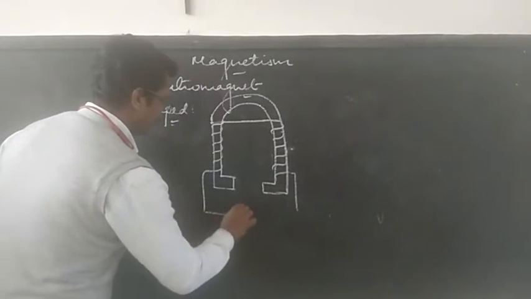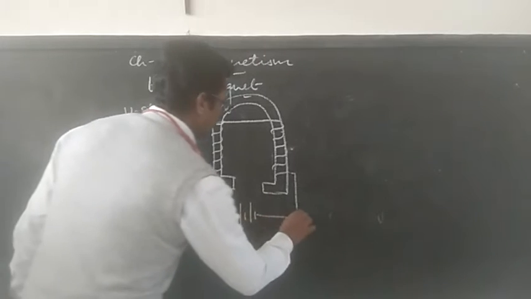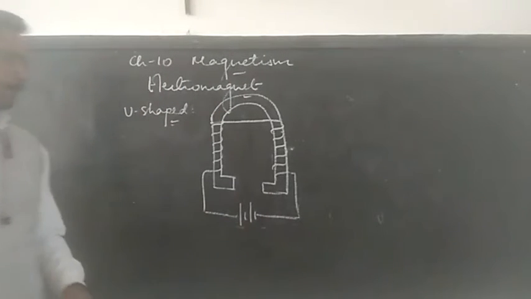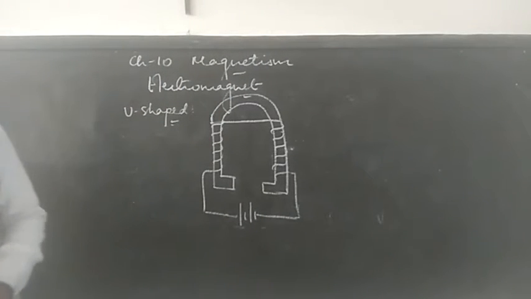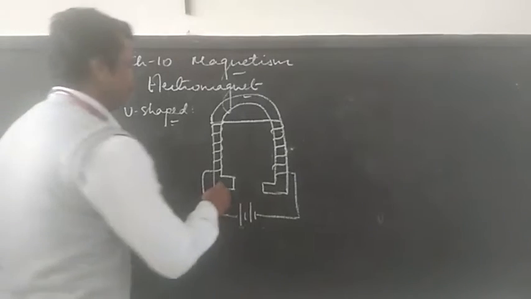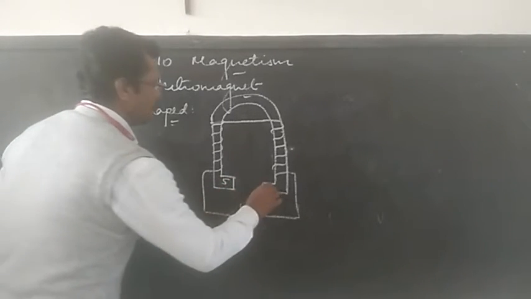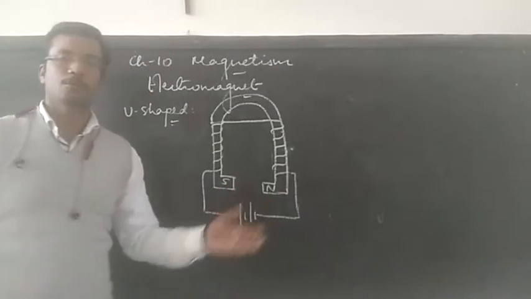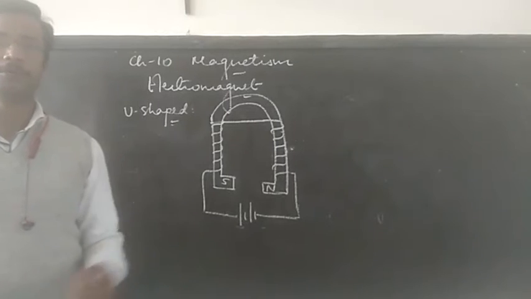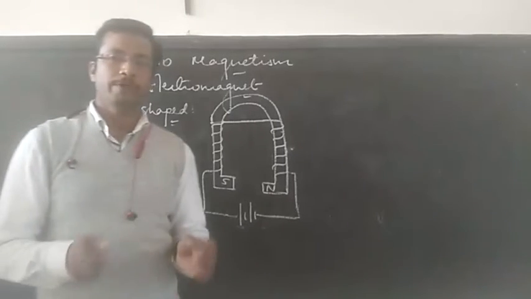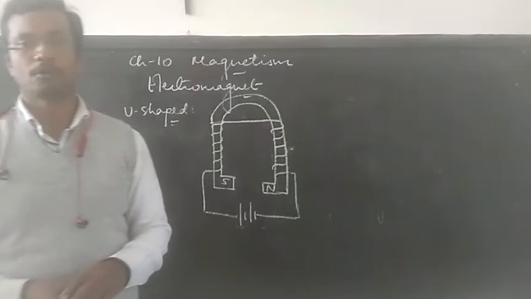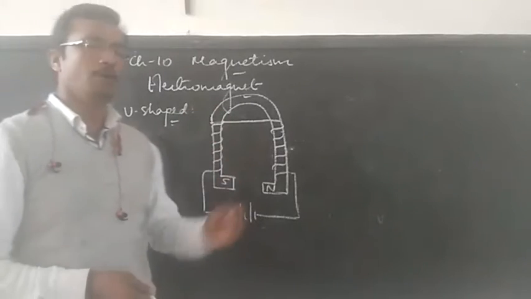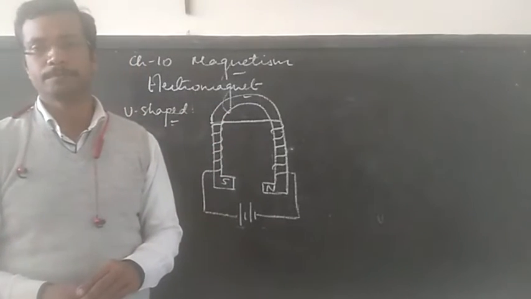This is how we can give the number of turns, and the two ends are connected to a battery where one end will become a south pole and the other the north pole. So this is an example of a U-shaped magnet.